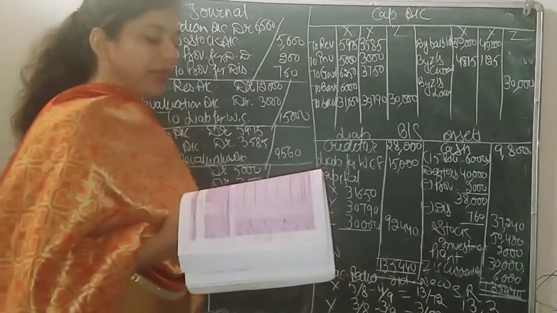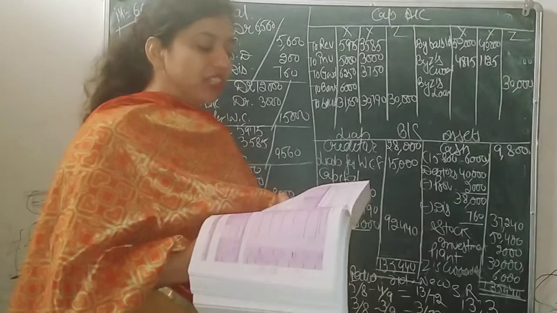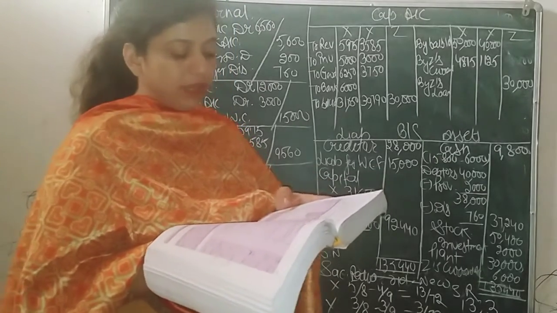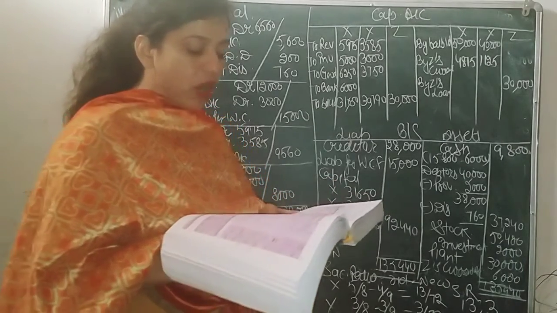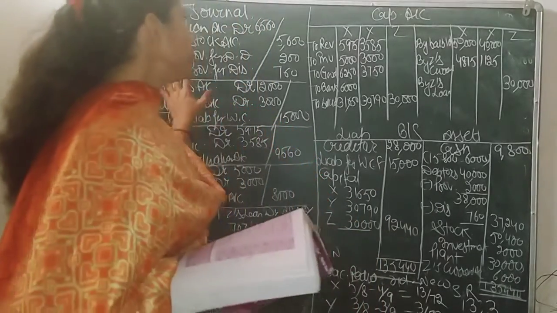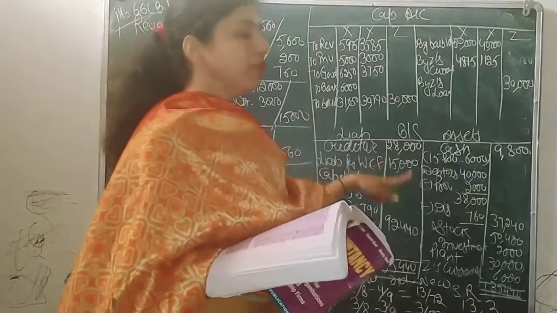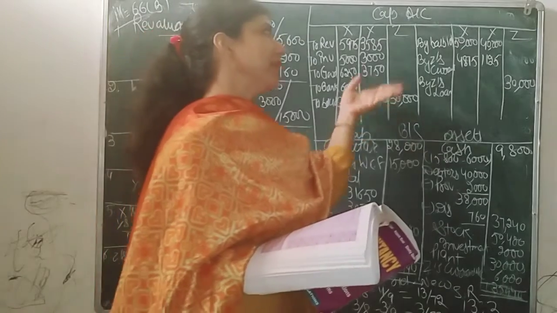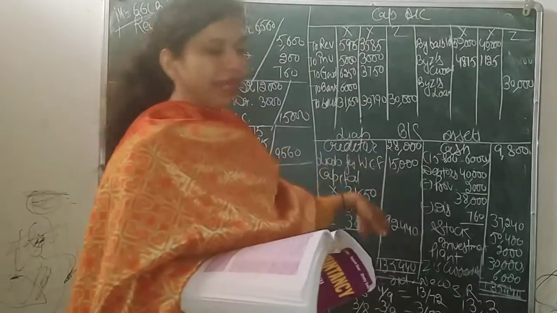X and Y are partners, sharing profit 5:3. Their balance sheet is as follows. You just have to read what we have to prepare in the question. At the last line it is said, give journal entries to record the above and prepare balance sheet of new firm. So all of us, we have to prepare a format of journal. Obviously, if we have to prepare balance sheet, then we must have the balance of capital account. So capital account must be prepared. So capital account and then balance sheet.